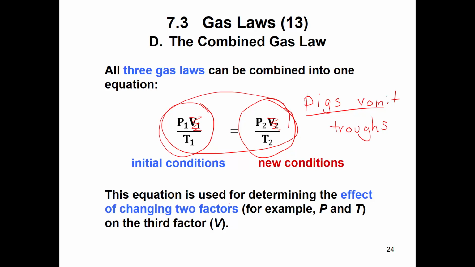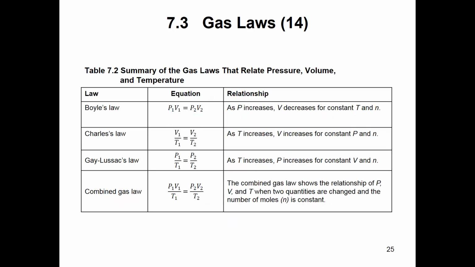And so I use P1 over T1 equals P2 over T2 if I wanted to just do pressure and temperature and keep volume constant. So you can use those as long as you know several things, then you can solve for one. And this allows us also to change more than one factor. So instead of just increasing the pressure, I could calculate what happens if I increase the pressure and the temperature.